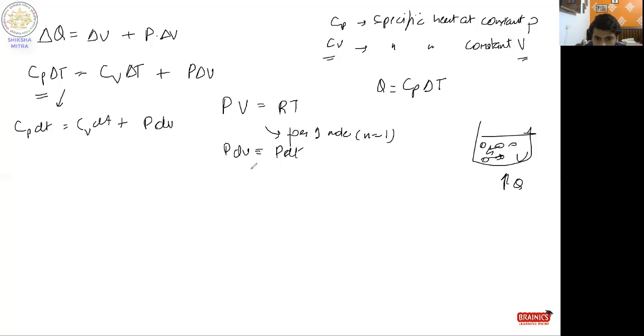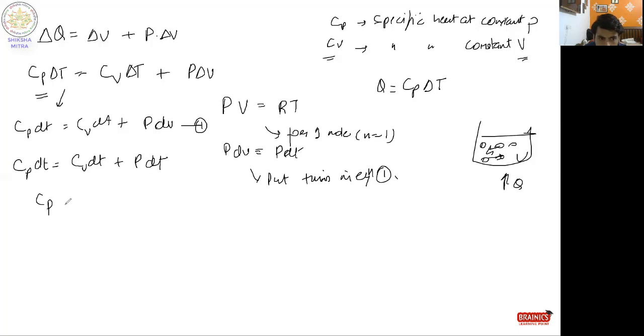From here we can put this in equation 1. So Cp dT is equal to Cv dT plus R dT. Sorry, it is R dT. So dT cancels and it comes out to Cp equals Cv plus R. So Cp minus Cv is equal to the gas constant of that particular gas.